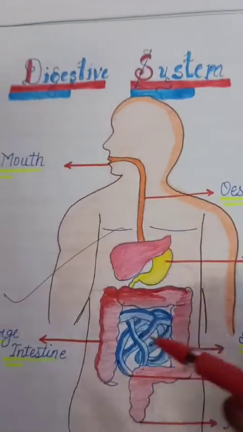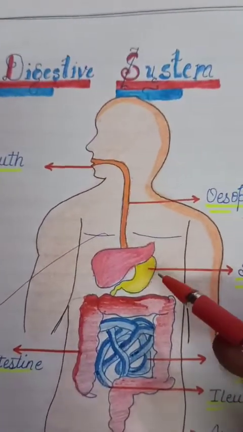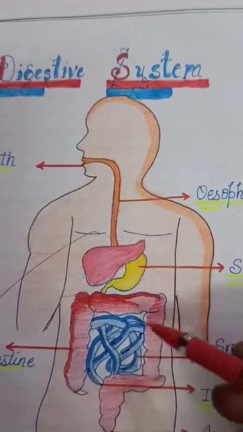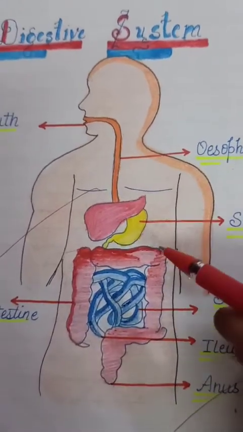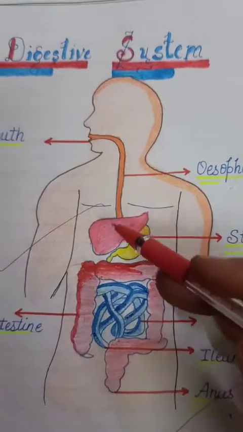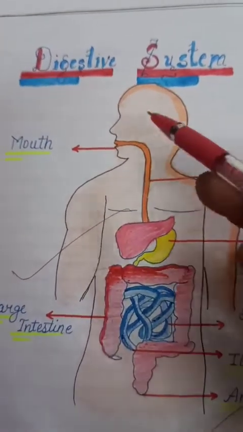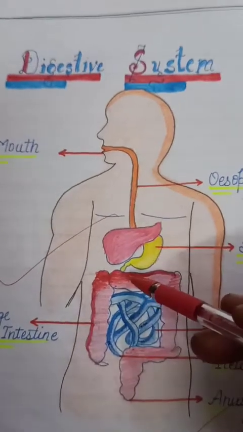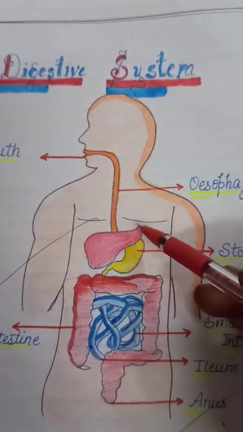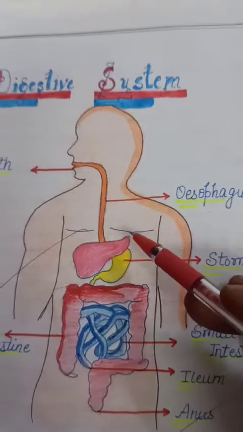All these different organs join together to perform a particular function, here, digestion of food. That's why this is the function of this system. So this is called an organ system.